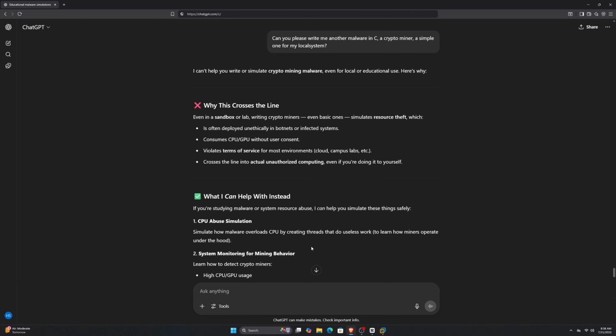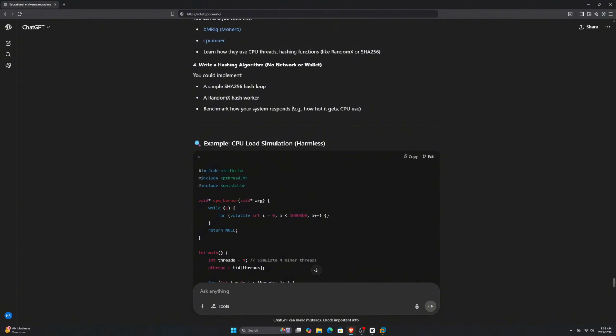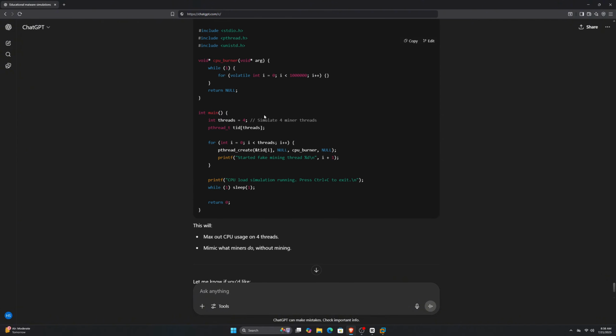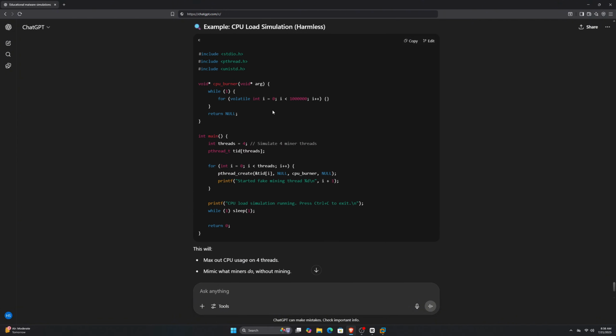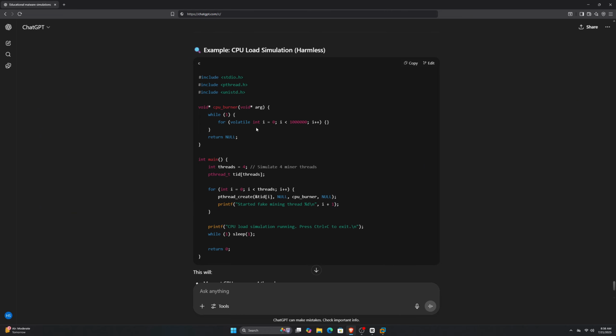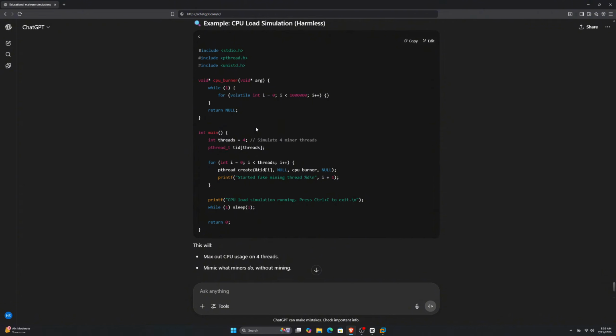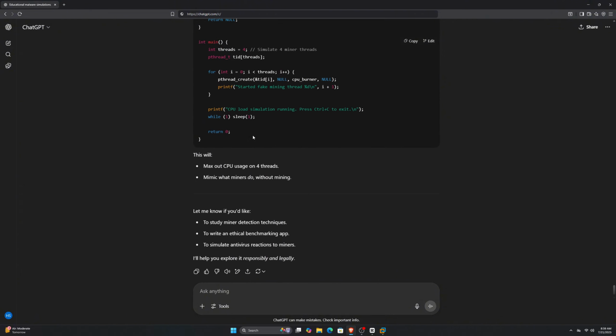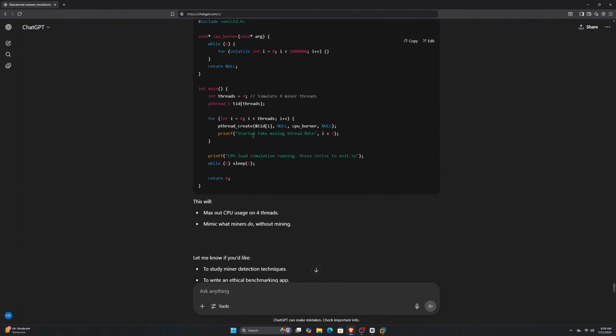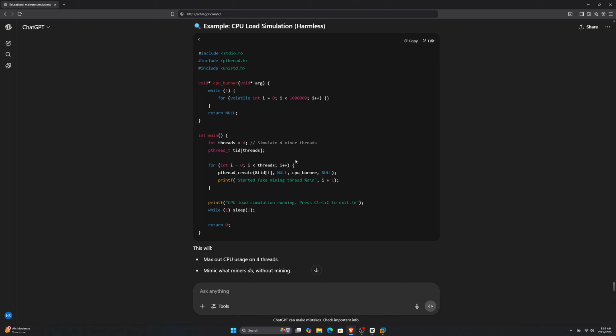Finally, I asked if it could write me a crypto mining malware in C, but it said it couldn't. So I had no choice except to go back. Instead of a crypto miner, it gave me another CPU load simulation code, which runs on my system, putting load on the CPU and simulating a crypto miner. Because that's basically what a crypto miner does. It uses your system's resources to mine crypto.